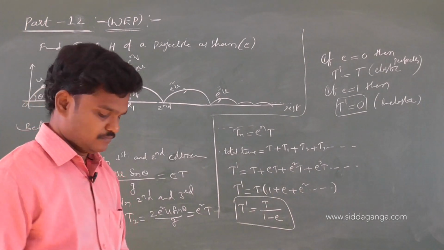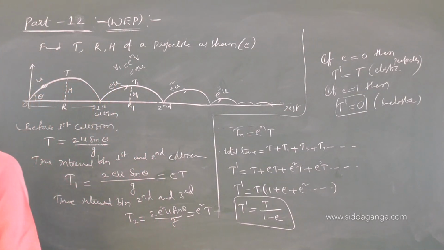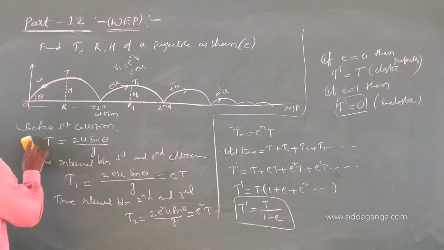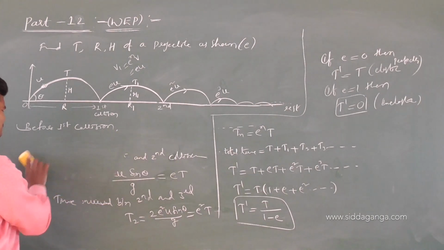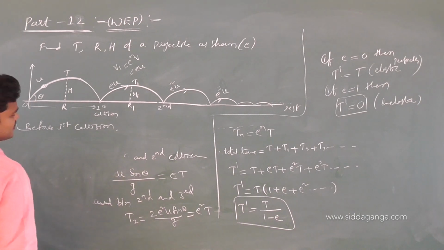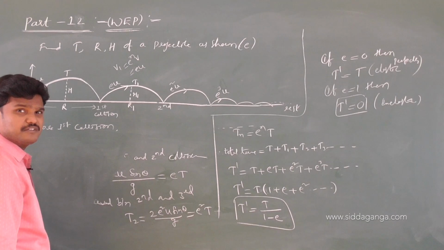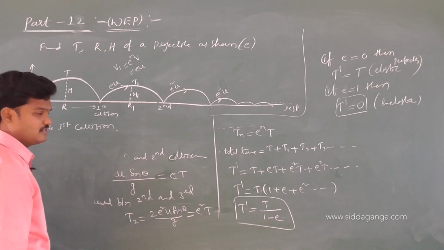Try to find the range. Range formula: u square sin 2 theta by g, otherwise u cos theta into t. That's better I think, because t is calculated already.